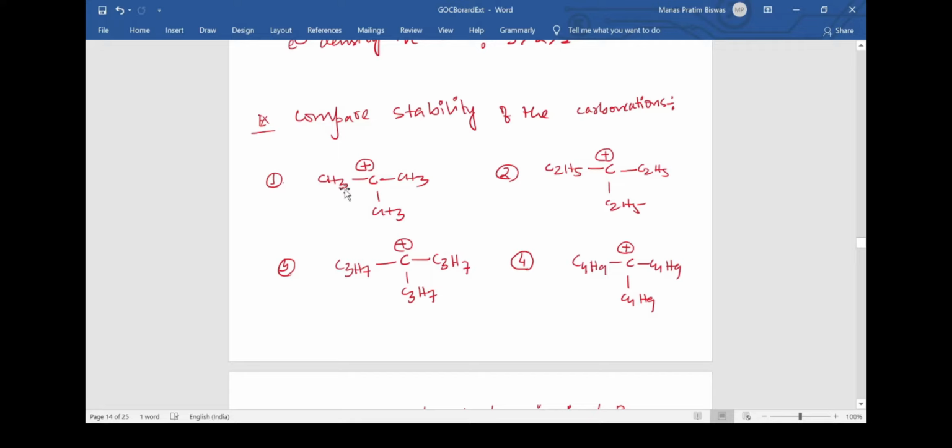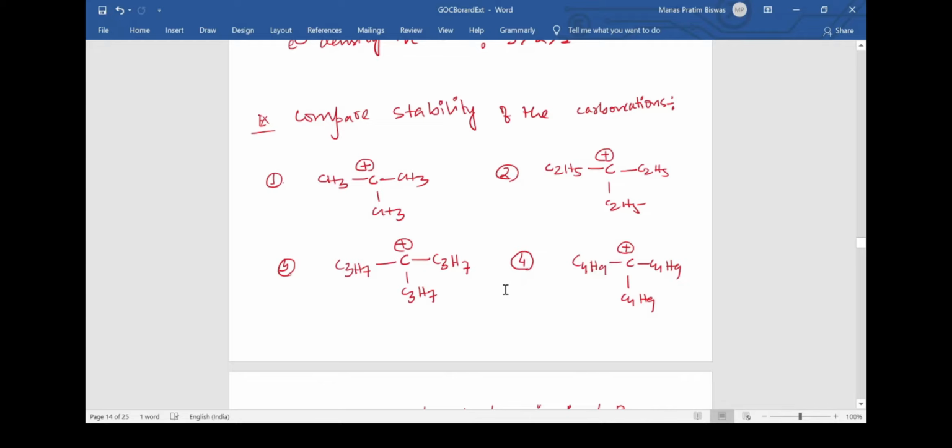So we see the inductive effect is obviously taking place because we have alkyl groups here. We can also say that the inductive effect is maximum in 4, then 3, then 2, then 1. Why? Because the alkyl groups are the largest in 4 and decrease in size as we go from 4, 3, 2 to 1.